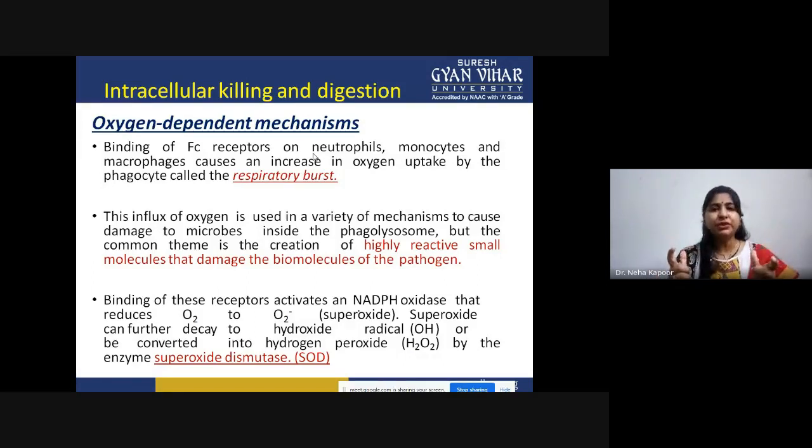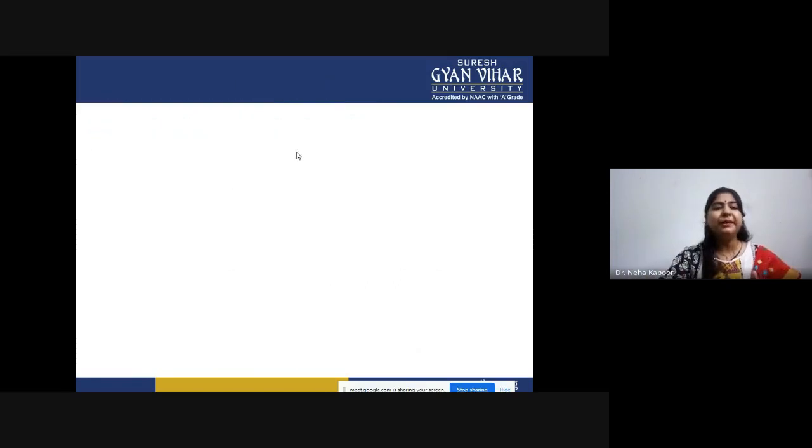This complete process is known as respiratory burst, because once the oxygen influx rate is increased, there would be large production of reactive oxygen species, that is ROS. To cater to those reactive oxygen species, a large number of antioxidant enzymes will come into play, for example SOD, which will basically quench these particles, so that will mediate the killing.